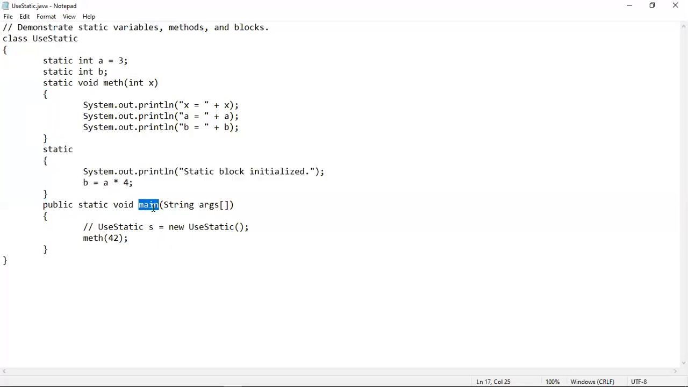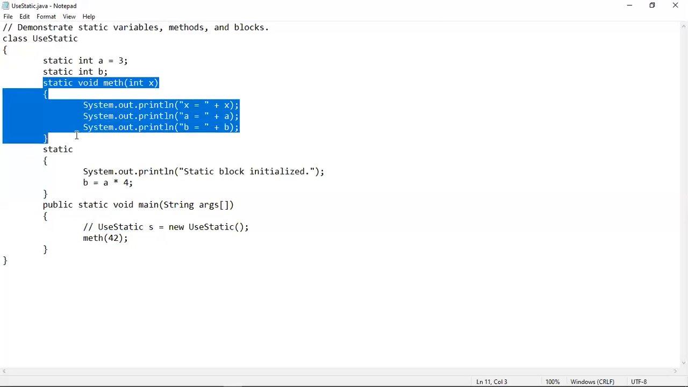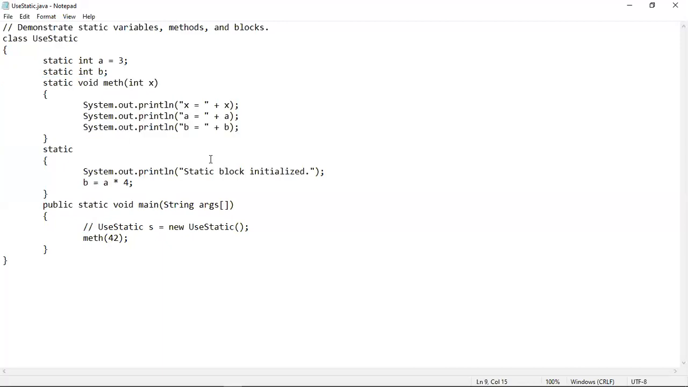And whenever this main method is executed, as there is a call being made to the meth method from inside the main method, the program control will be transferred to this method, and the code written inside its body will be executed. So this is the flow of execution of this program.